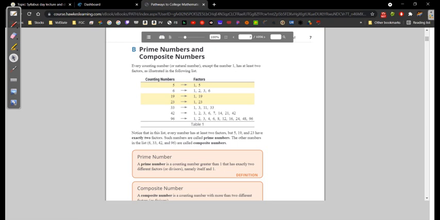What does that mean? It means it has at least 2 numbers that, when you multiply them together, will equal that number. Okay, so for instance 5, well I can get 5 from 1 times 5. 6, I can get 6 from 1 times 6 or 2 times 3. Okay, so again, notice how every one of these has at least 2.